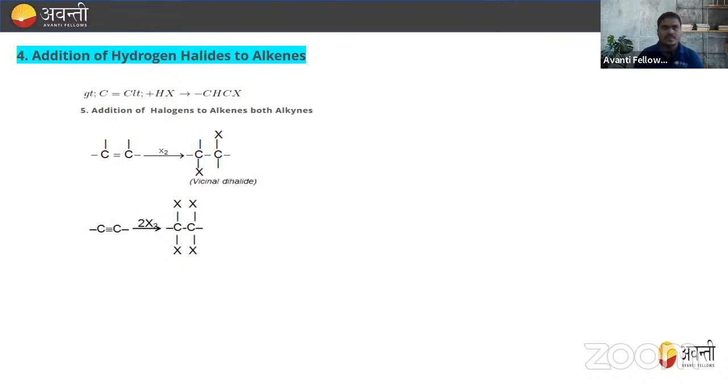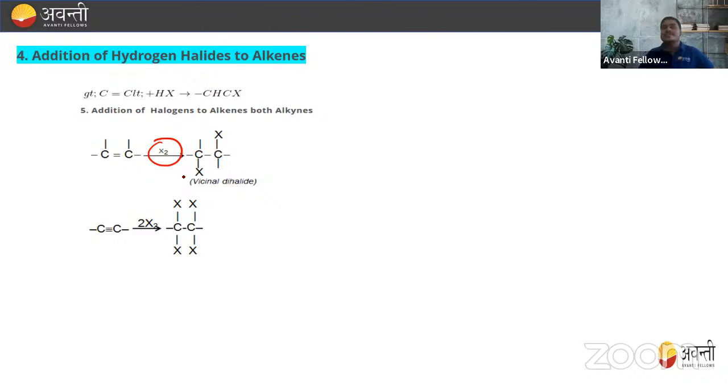Okay. Now, this is the addition of halogen halide to the alkenes. So what happens when the halogen halide is treated with the alkene? So let's see the addition of halogen to alkene and also alkyne. Both we are going to see, that is alkene and alkyne. So when we take a symmetrical alkene and treat with X2, that is any halogen, chlorine or bromine, what we'll get we call